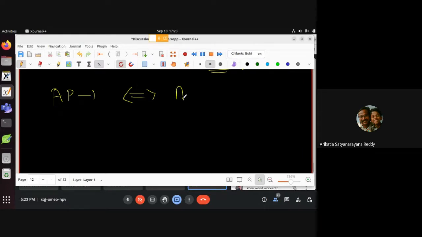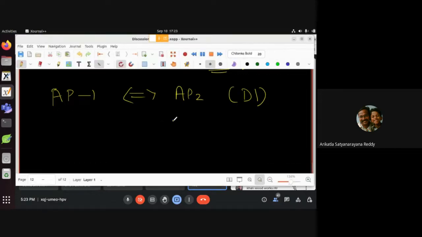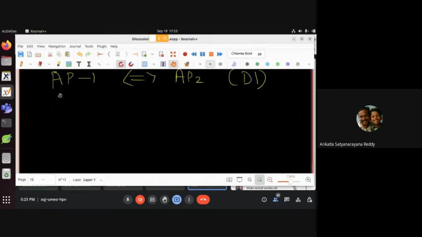So you have to go through this, okay? I'm calling this as discussion 1, D1. Notes आपको मिलेगा बाद में. So एक बार वो check करना है आप लोग, before coming to next class and today also, okay? Now I'm going to another question, right? Let us first state it.